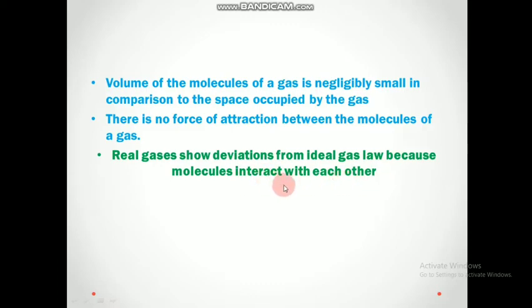So this is the factor which the Z factor also depends upon. The Z factor tells us the extent of deviation, and that extent of deviation depends upon the interaction of molecules with each other. So that's the importance of interaction in the case of the Z factor.